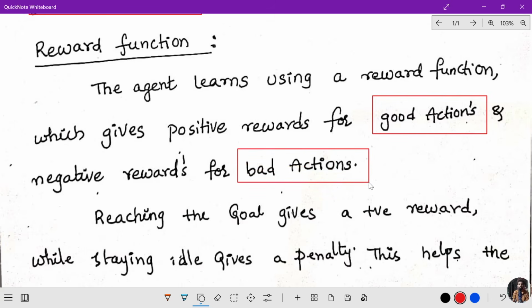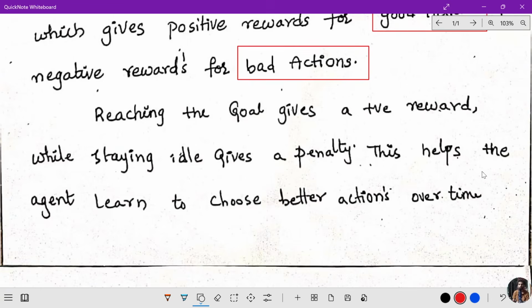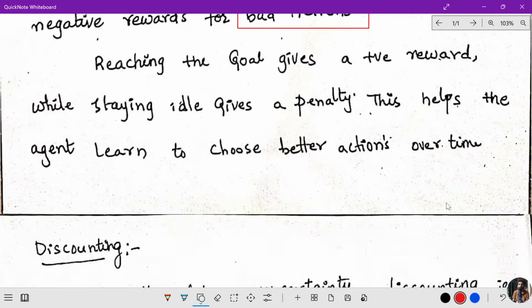So remember, good actions will be remembered, bad actions will be ignored. Reaching the goal is a positive reward, while staying idle gives a penalty. So when you stay at the same place, this gives the penalty. We discussed already, the value is -5. This helps the agent learn to choose better actions over time.